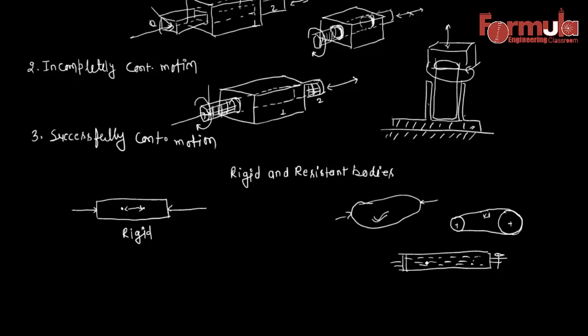So in this case this is behaving like a rigid body, this is highly compressed liquid here. Obviously this liquid is not actually a rigid body, but under this surface it is behaving like a rigid body. Okay, now we need all this information, that is constrained motion, rigid and resistant bodies.